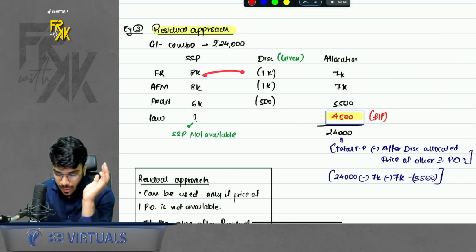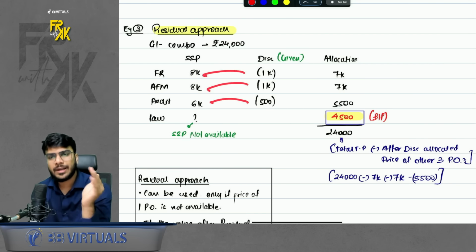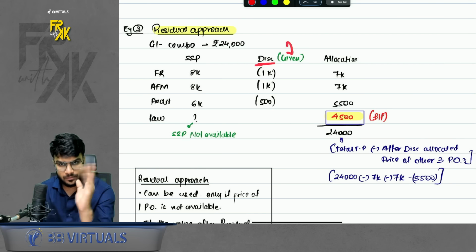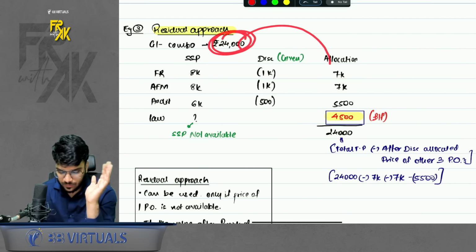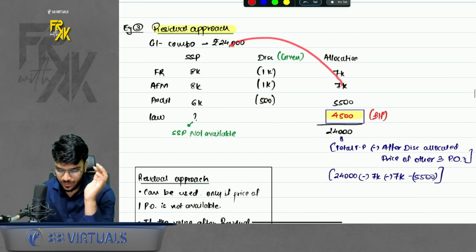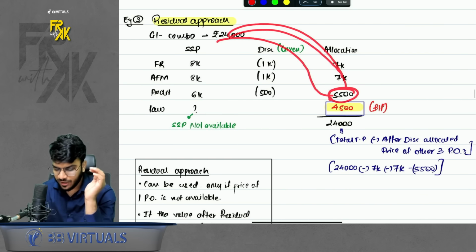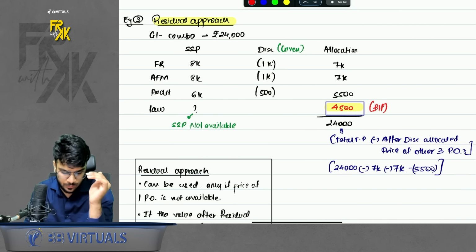Second thing, how much discount did you give on the first three products? You already have this. This is given in the question. Okay, assume this. That is given in the question. So out of 24,000, 7,000 you are charging for FR, 7 you are charging for AFM, and 500 you are charging for audit. How much will you charge for law?